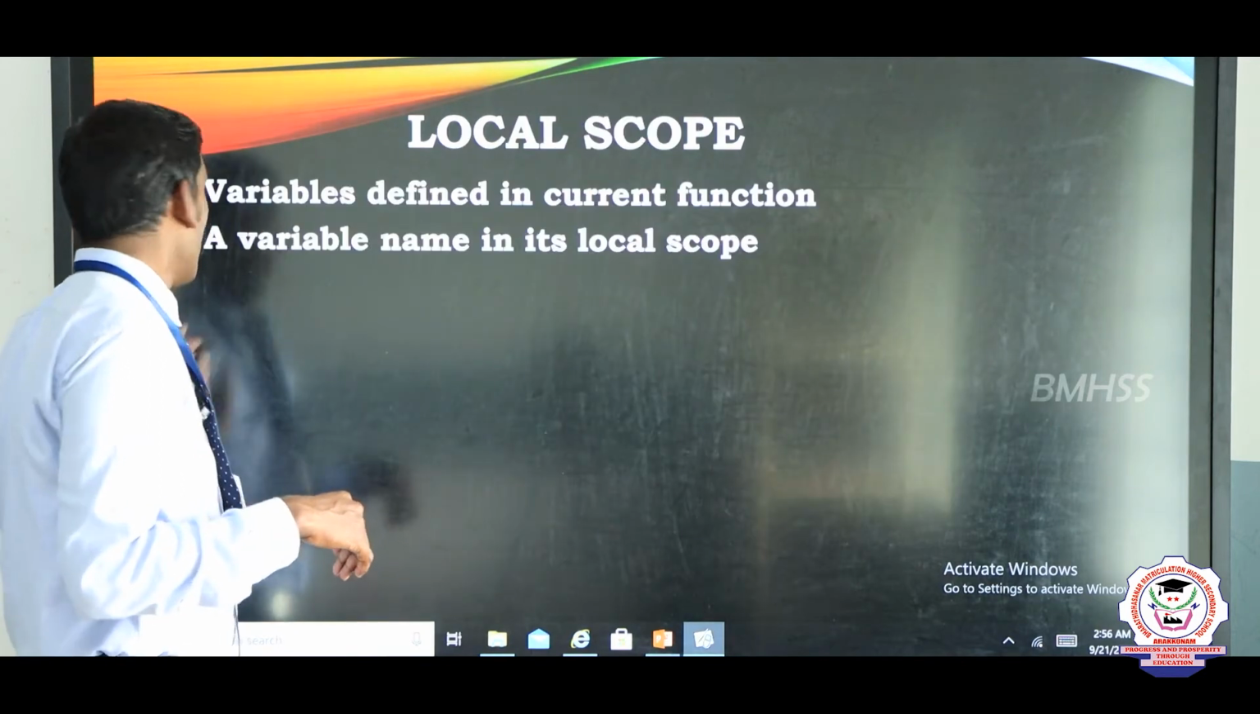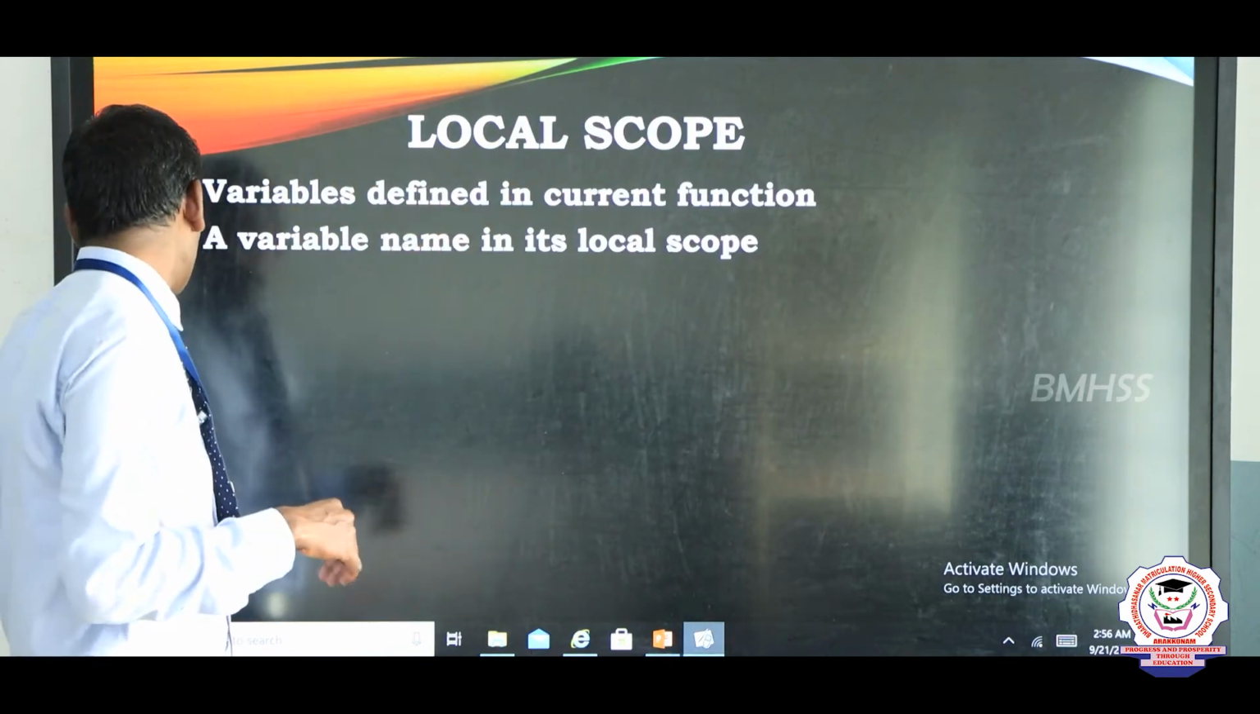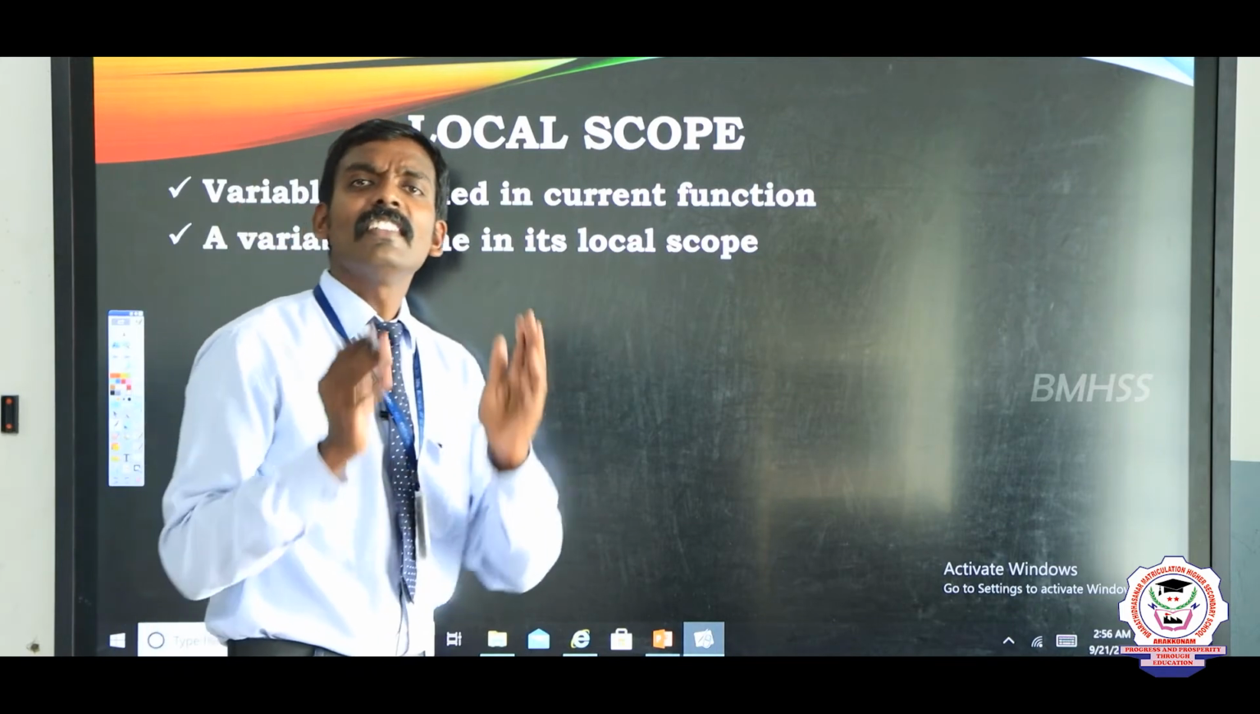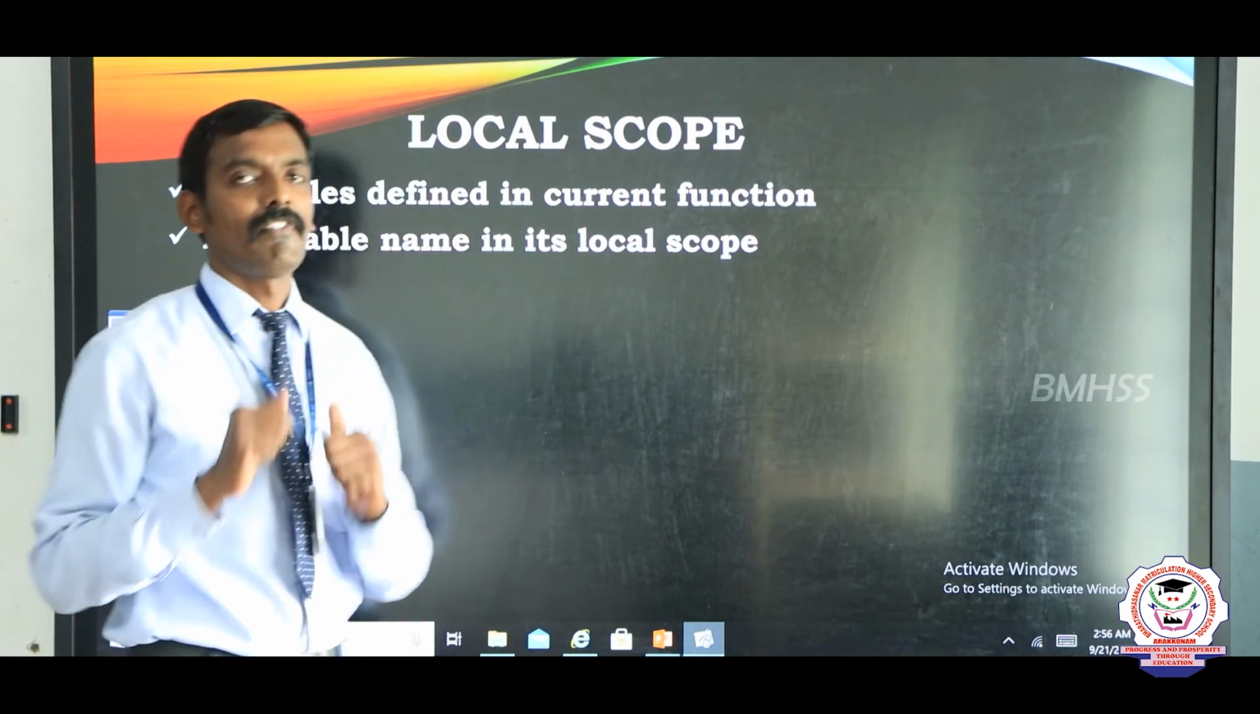Here in the local scope, the value should be defined within a function. What is the meaning of function?